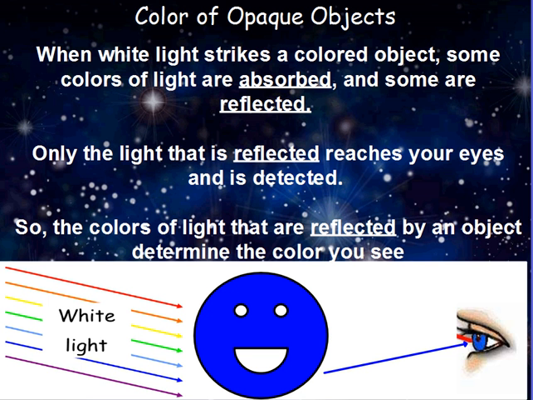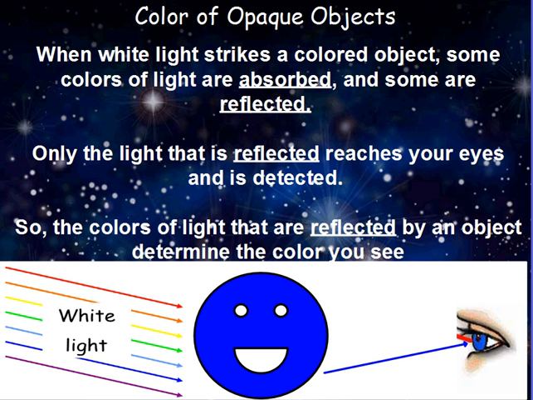In other words, all objects get hit by white light, but we only see the wavelength of color that is reflected, such as this blue smiley face. White light is hitting this object. However, due to chemicals or compounds inside whatever this is made out of, the only light being reflected is blue, which is why we see a blue object.